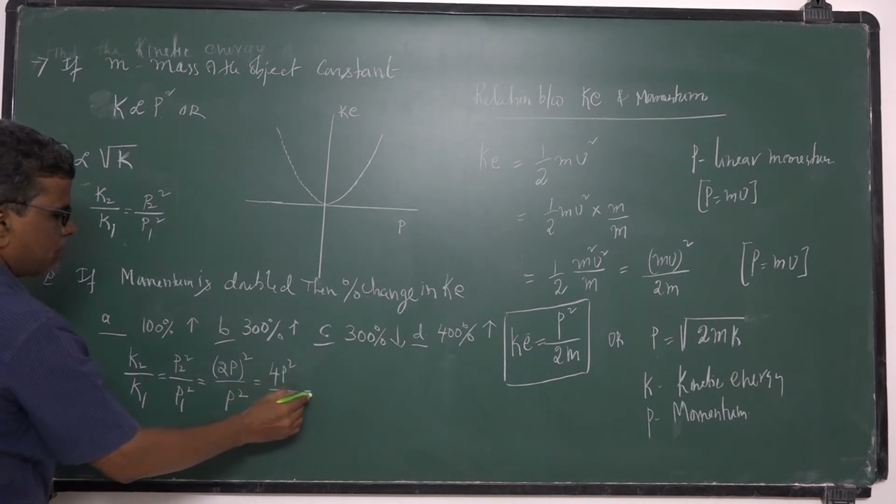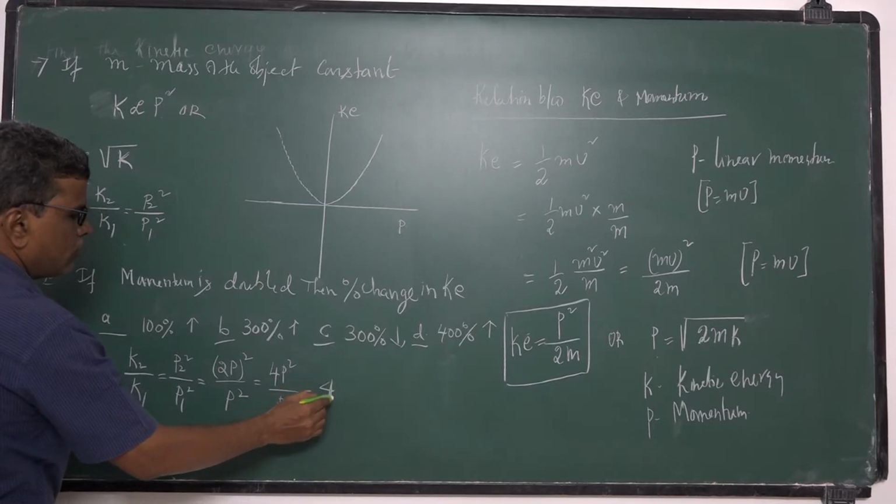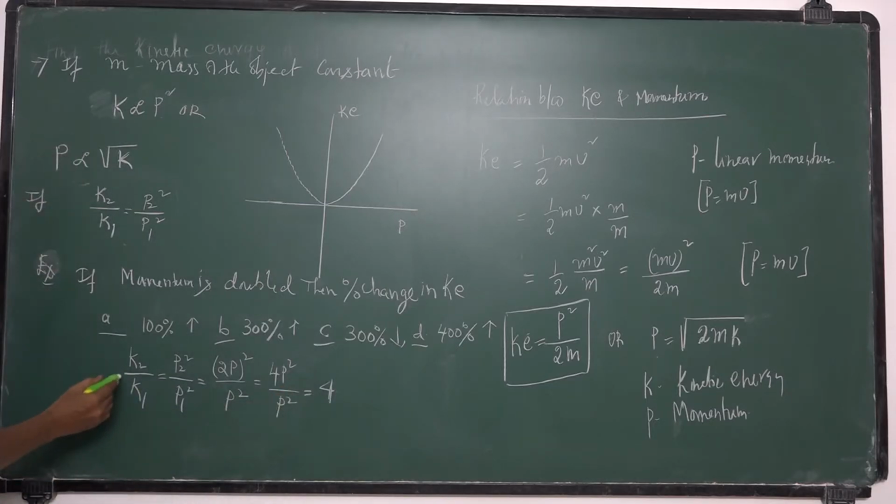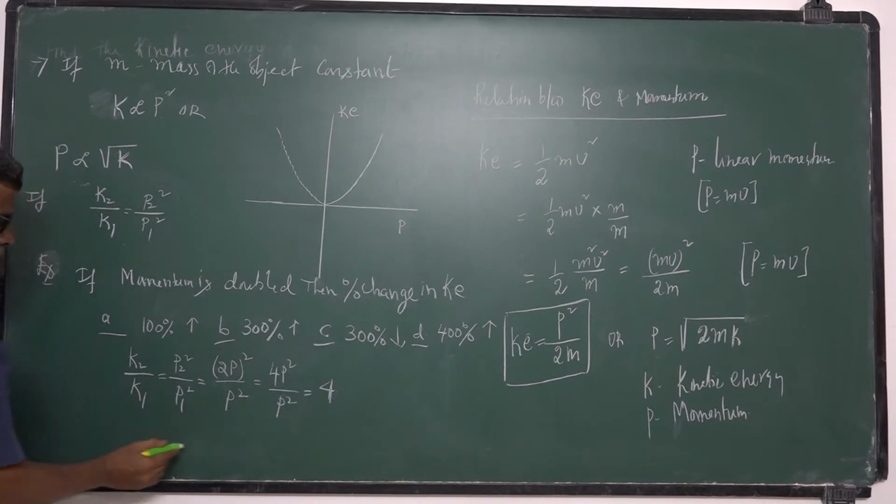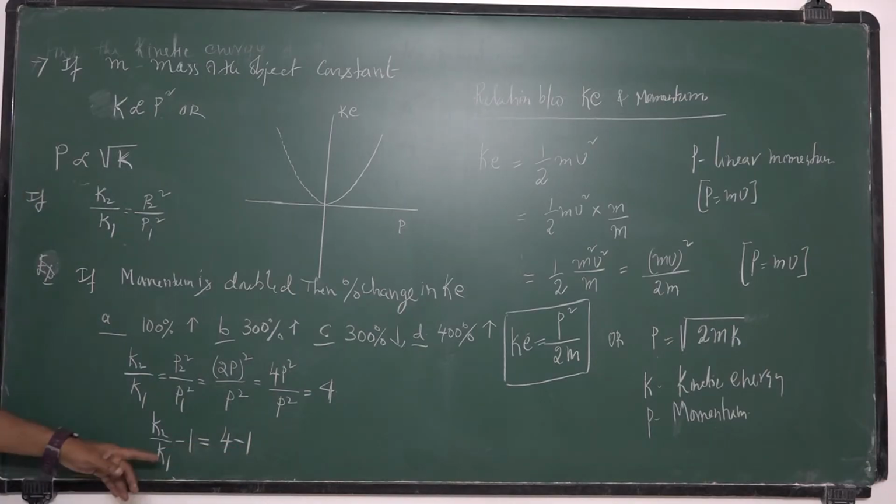P square cancels, and you get 4. So K2 by K1 is equal to 4. I want the percentage change, so you subtract 1 on both sides: K2 by K1 minus 1 is equal to 4 minus 1, that is 3.